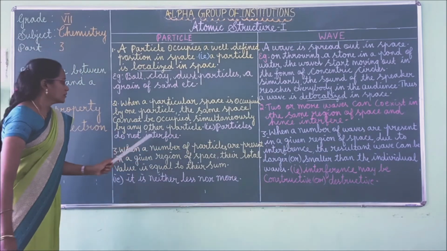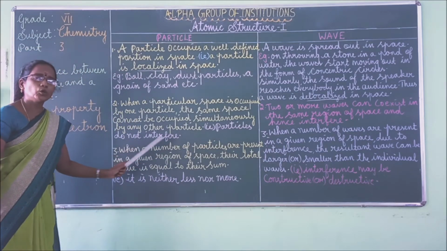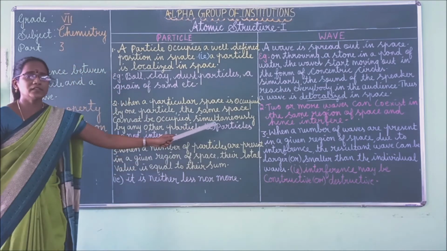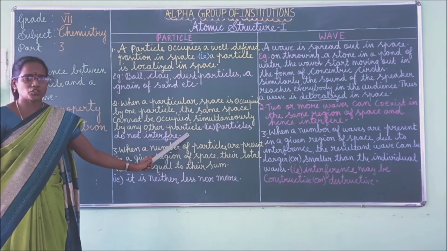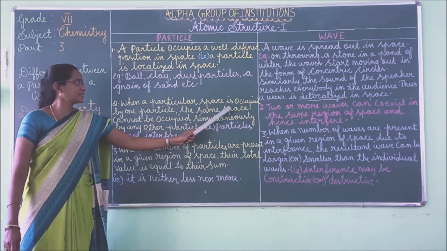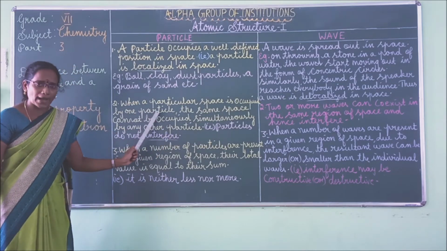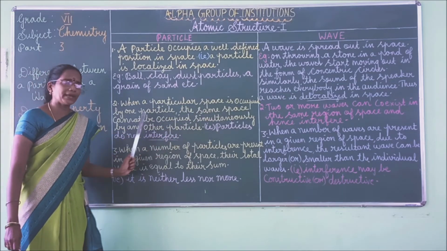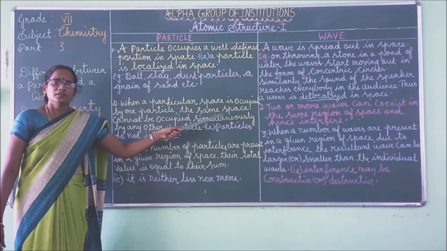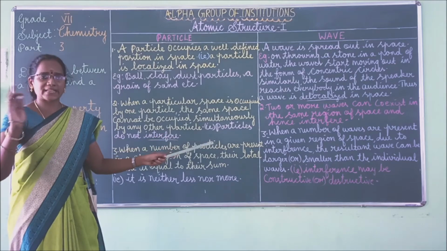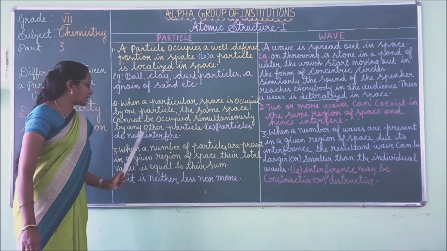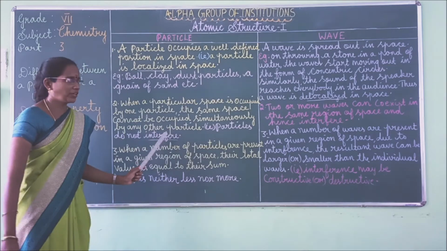Particles do not interfere. Interfere means particles do not take part. Once again I repeat: when a particular space is occupied by one particle, the same space cannot be occupied simultaneously, that is, at the same time, by any other particle. That is, particles do not interfere.